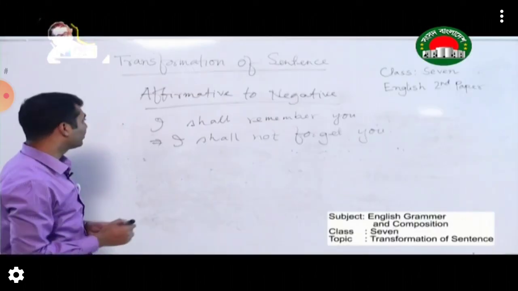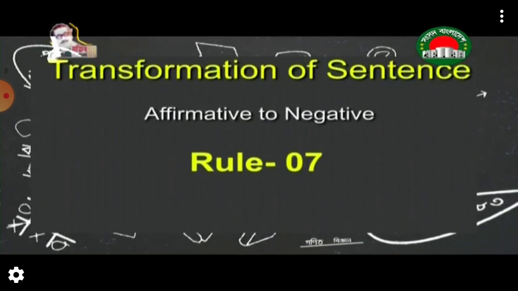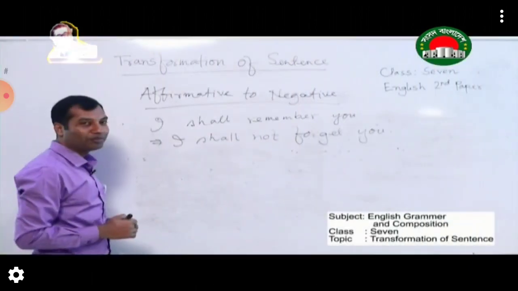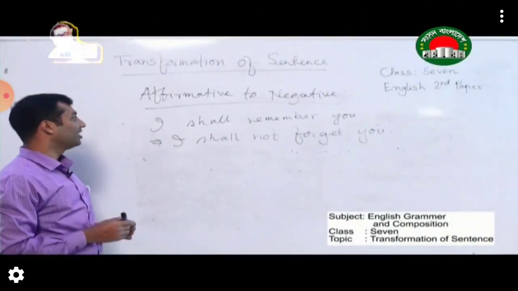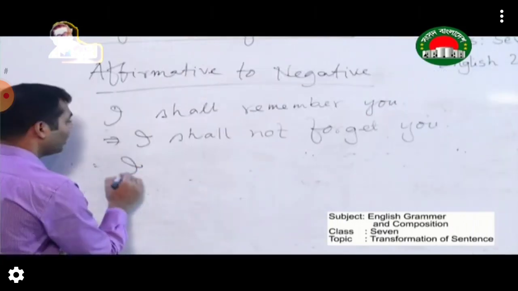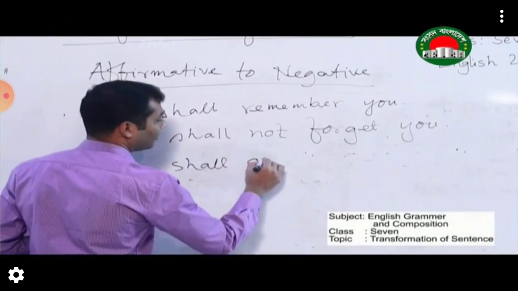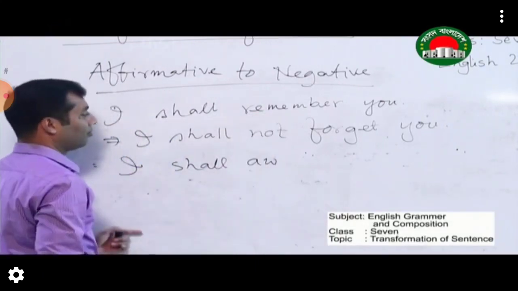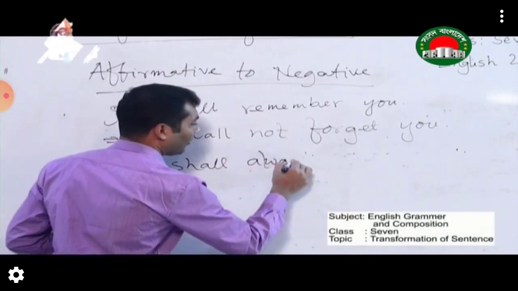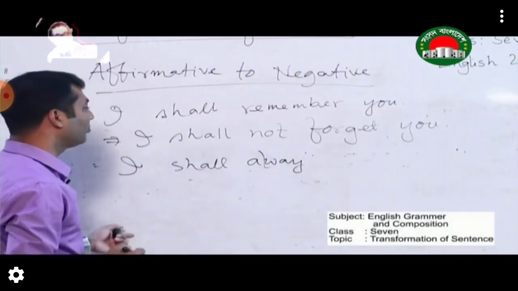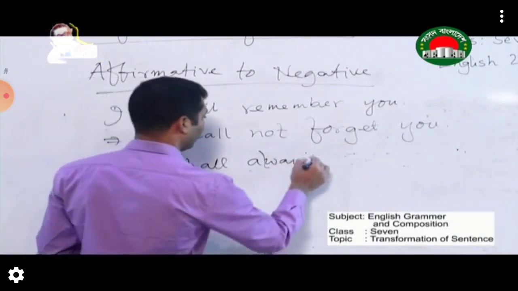Now come to the next rule. Sometimes you see the use of always in an affirmative sentence. Let me give you the same rule by using always.